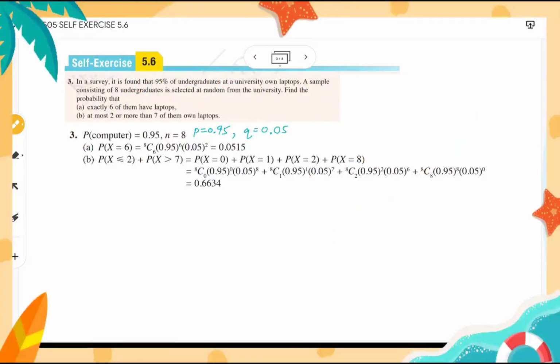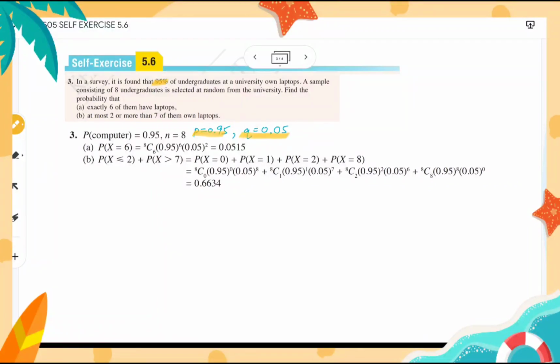Question number 3. In a survey, it is found that 95% of the graduates at a university owns laptops. A sample consisting of 8 graduates is selected at random from the university. Find the probability that A, exactly 6 of them have laptops. From the question, we know that the probability of students having a laptop is 95%, which is 0.95. So from the P, we can get Q equals 0.05.